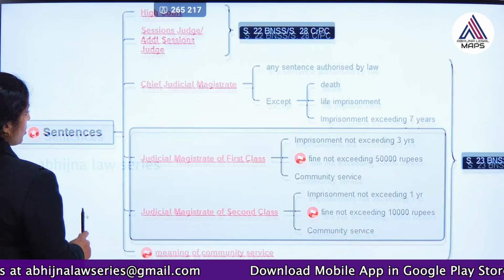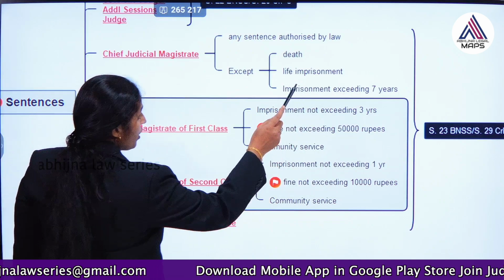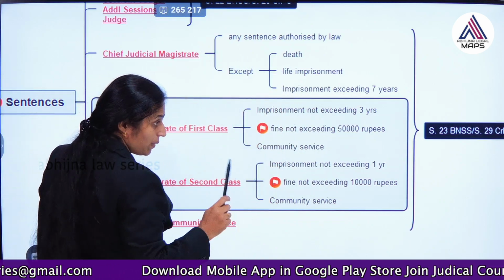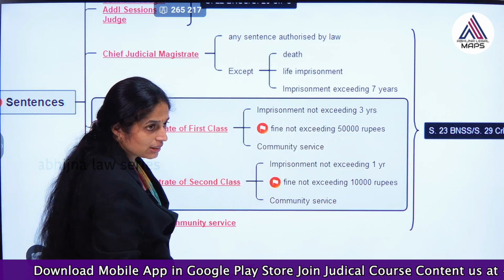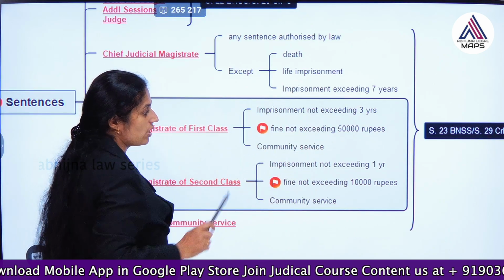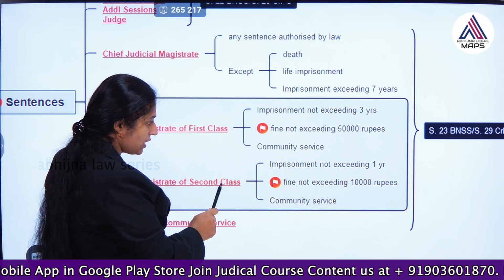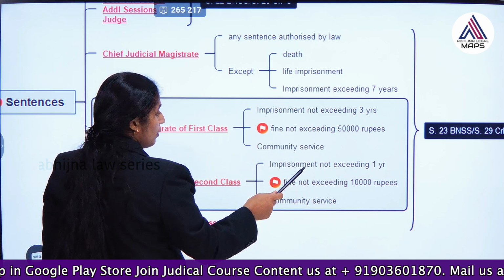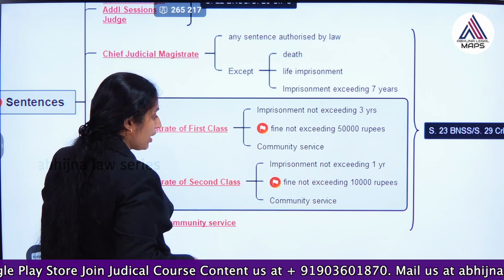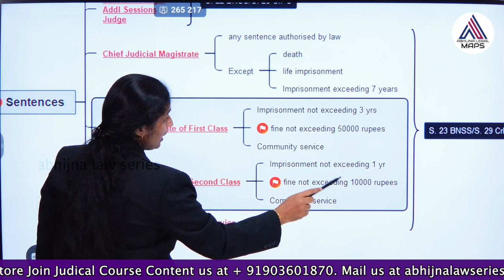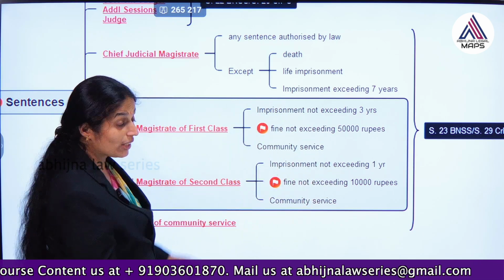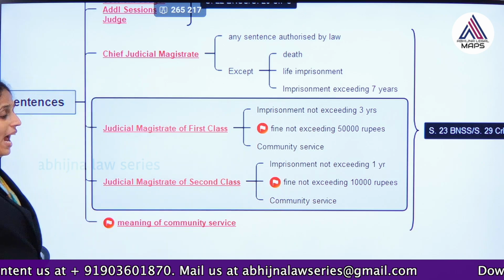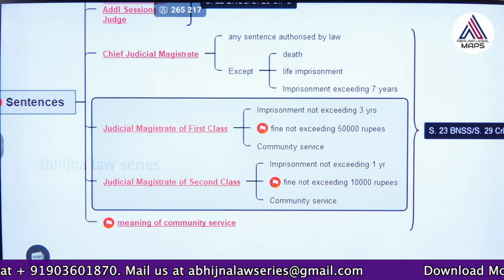Then the Judicial Magistrate of first class cannot pass imprisonment exceeding 3 years, cannot give a fine exceeding 50,000 rupees, and he can award community service. The JMSC cannot award imprisonment exceeding 1 year, cannot award a fine exceeding 10,000 rupees. He can award community service, and they have given the meaning of community service.